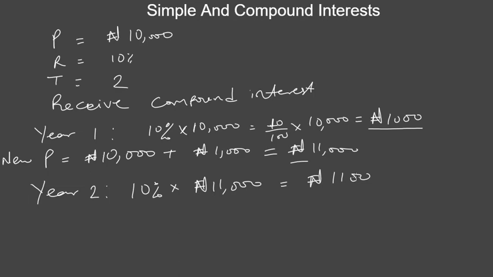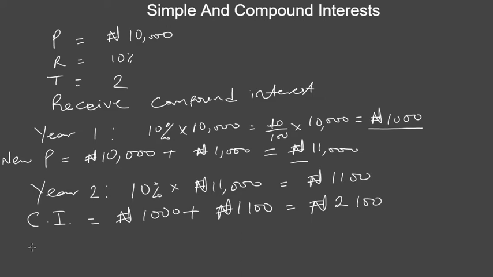So let's now ask ourselves, what will be our total extra earning, that is our compound interest, CI, at the end of 2 years? Our compound interest will be 1,000 in the first year plus 1,100 in the second year, which will give us 2,100 altogether. So this implies that the extra earning will be 2,100.